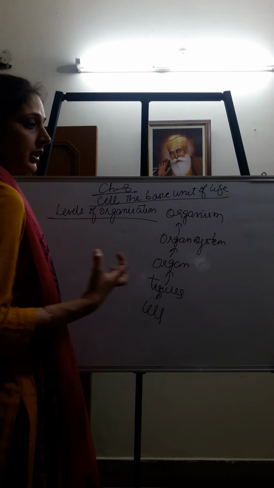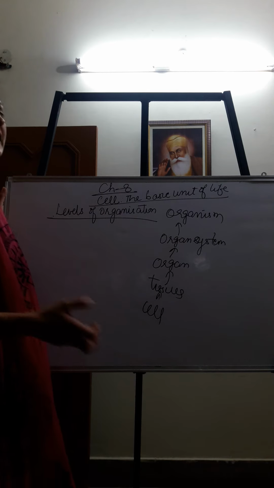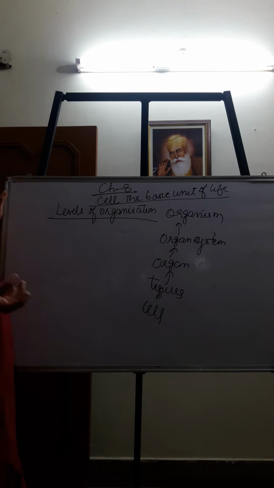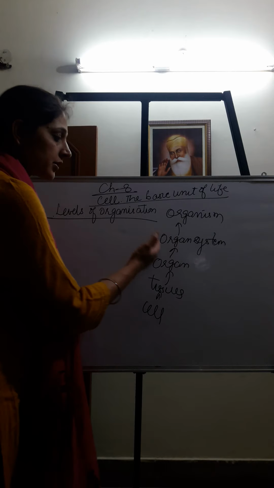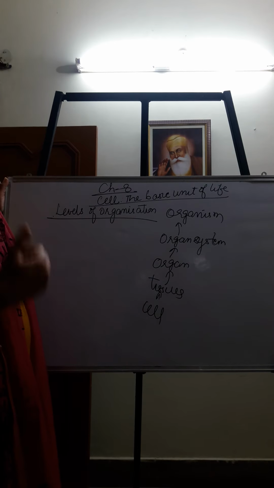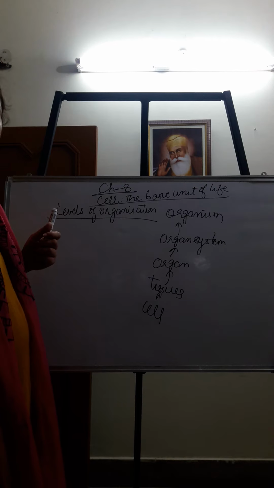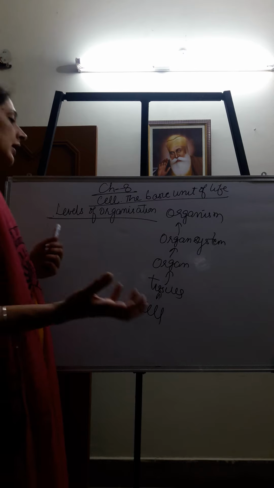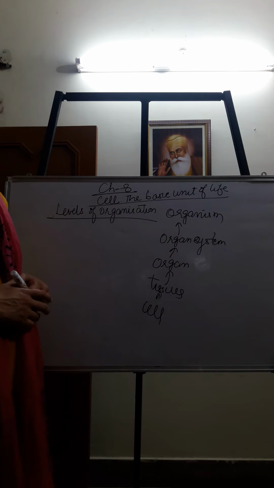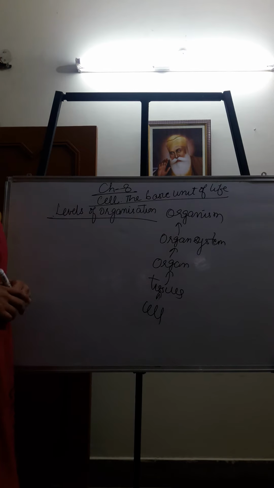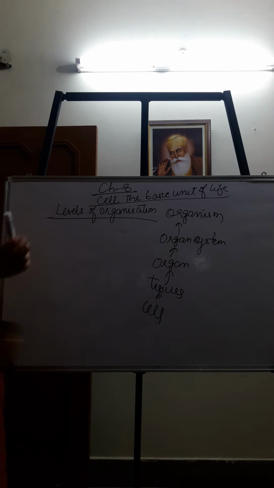Similar types of organs collectively form an organ system. Then different organ systems, your circulatory system, excretory system, digestive system, all club together to form an organism. So these are the levels of organization which we talked about yesterday.